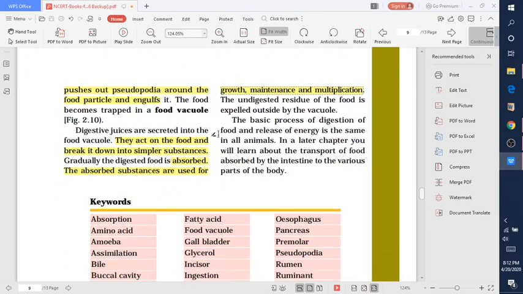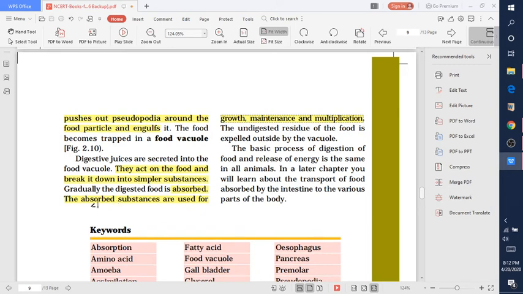The absorbed substances are used for growth, maintenance and multiplication.